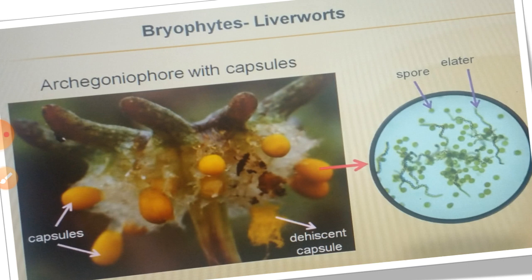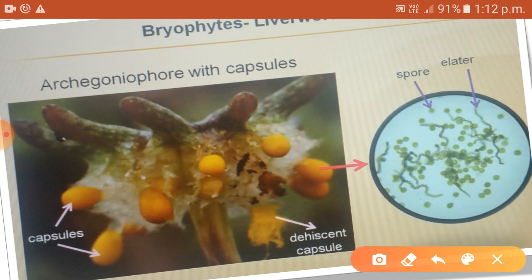Capsules also contain elongated cells or elaters. You can see the image here. Elaters are sensitive to moisture. When the capsule becomes mature and dry, the dry elaters will create a twisting action and help in the dehiscence, the spontaneous opening of the capsules and thereby dispersal of the spores.